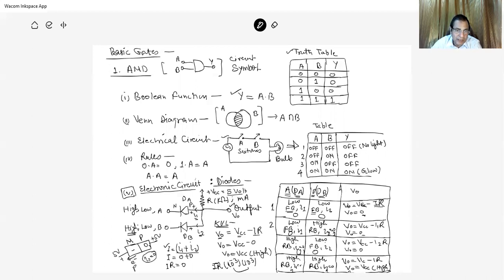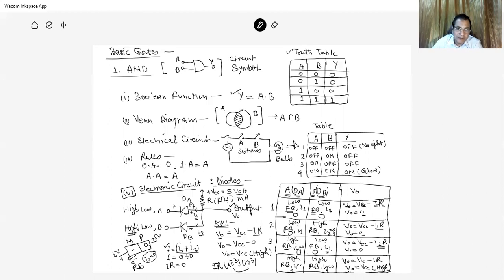And this is only in case of reverse bias. So this is reverse bias, and this current I1 is flowing. Due to I1, there is a potential drop across the given resistance, and again the output is 0. Now the third case is A is 1 and B is 0. When B is 0, it is forward bias, but there is no current in diode 1 because of the reverse bias. So the current flows due to diode B, I2, and due to I2, again there is a potential drop across the resistance, and VCC minus the potential drop is again 0. So the output is again 0.